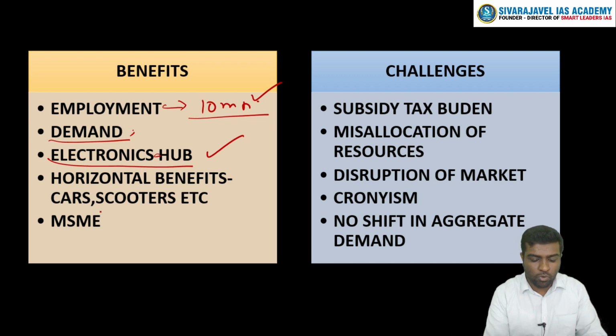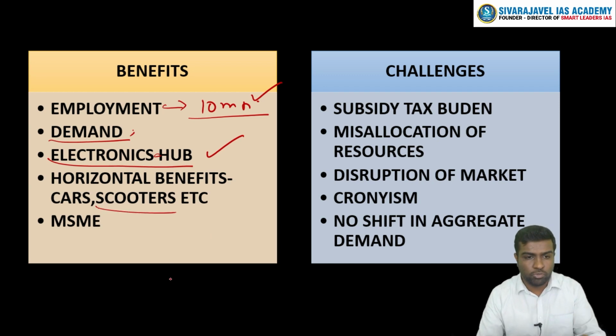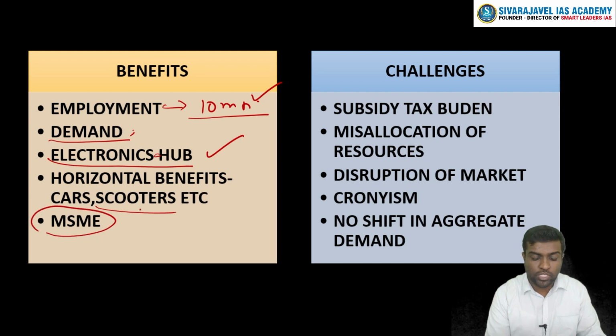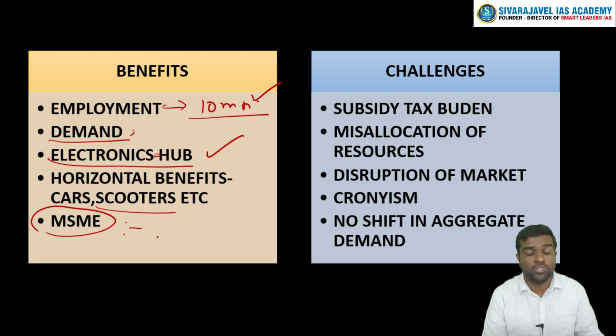You could have heard about the Ola company, which was bringing out an electric scooter, and much of its supply chain was disrupted because they didn't get a smooth flow of semiconductors. Likewise, car manufacturing has stopped because of semiconductors. All these problems will be met once we operationalize this particular scheme. And there are a lot of MSMEs linked with the production of parts and other ancillary items related to semiconductors. They can also benefit through this scheme.